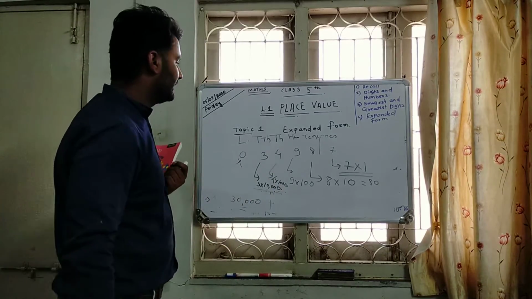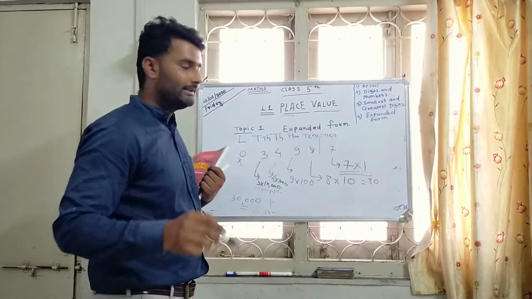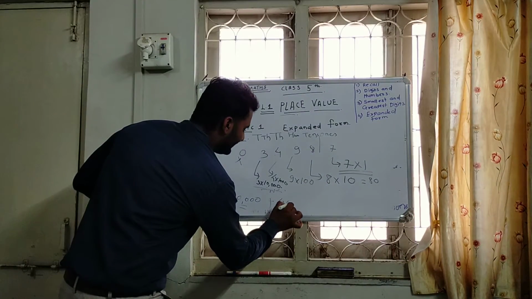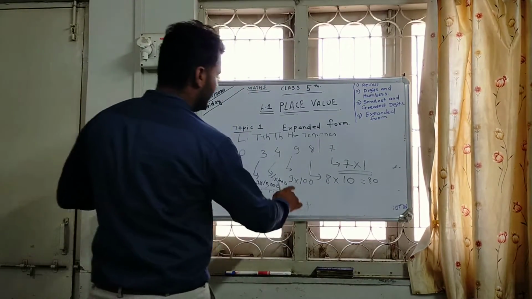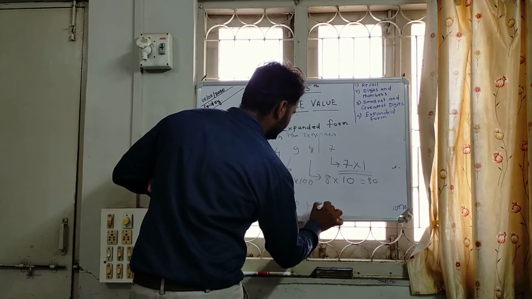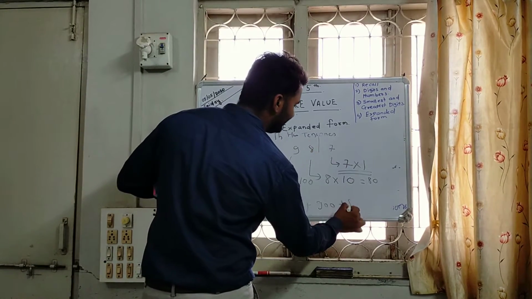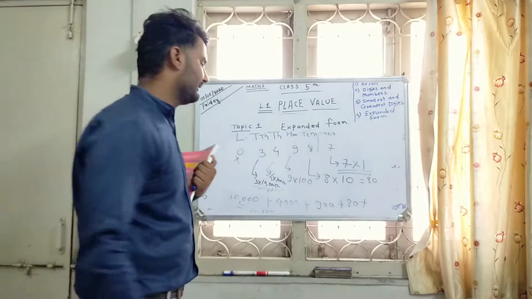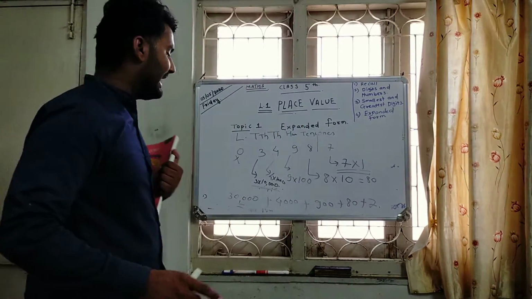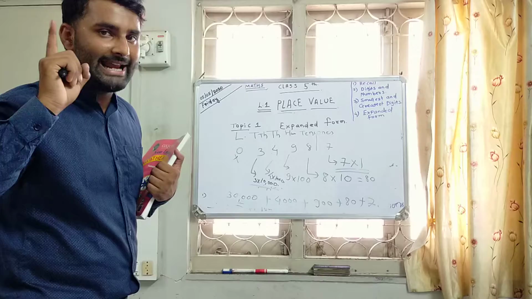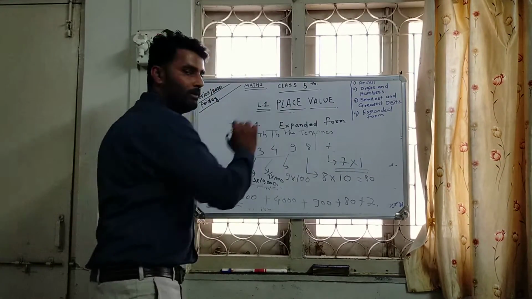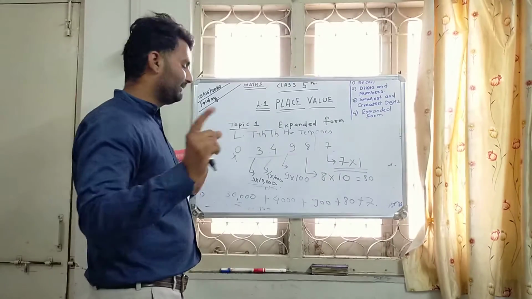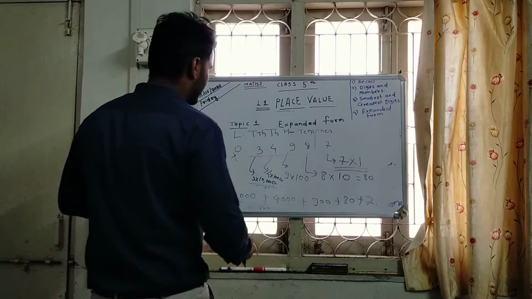4 multiply by 1000. Face value is 4, place value is 1000. While multiplying both of it, we get the answer, that is 4,000. After that 9 hundreds. After that 8 tens, that means 80. And after that 7 ones. 7 ones means 7 times ones, 7. After addition of these numbers, you can get exactly the number above, which is 3, 4, 9, 8, 7, and I read. So please give attention here.